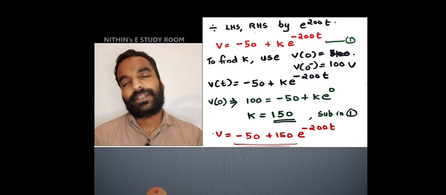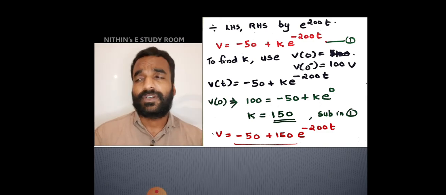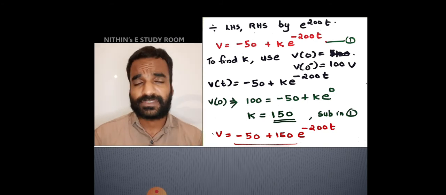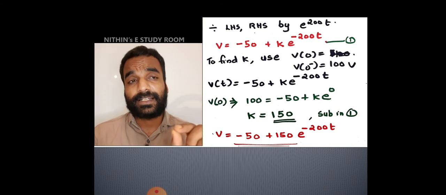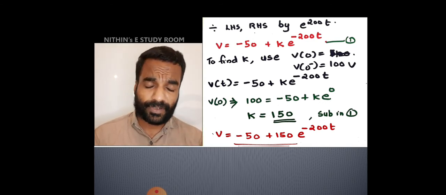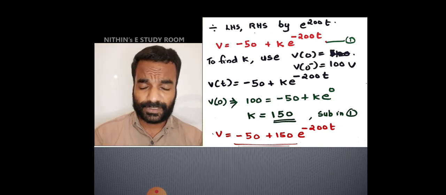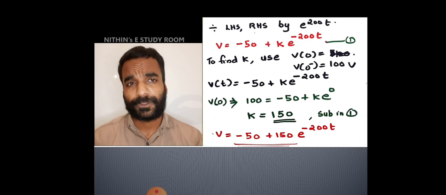Now to find k, in all the switching problems where we have to find the solution of a differential equation, you have to take the initial condition for finding the value of k. So for finding the value of k, we have to use V0. V0 was nothing but V0 minus that we found in the first step, that was 100 volt.